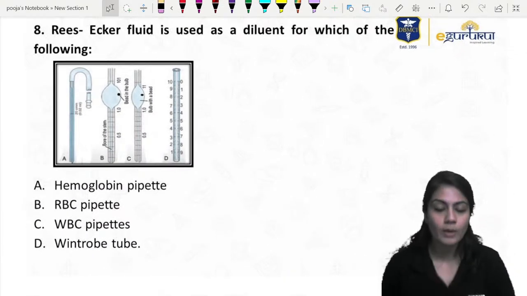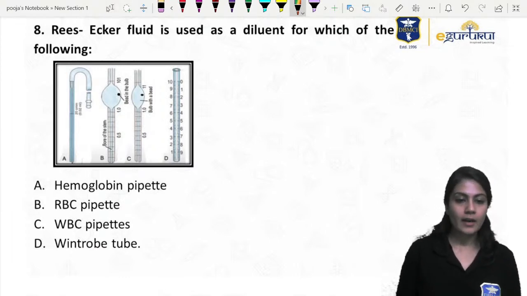Resecker fluid. Okay, we are about to complete. Chalo, energy, dinner भी करना है, सोना भी है.